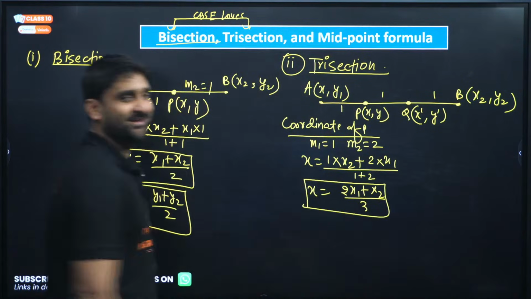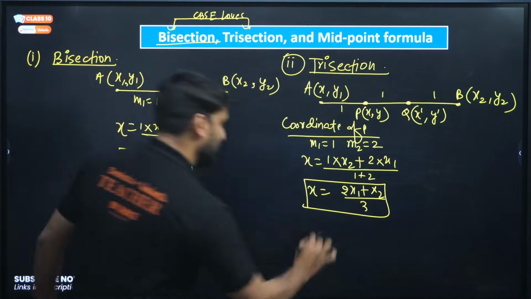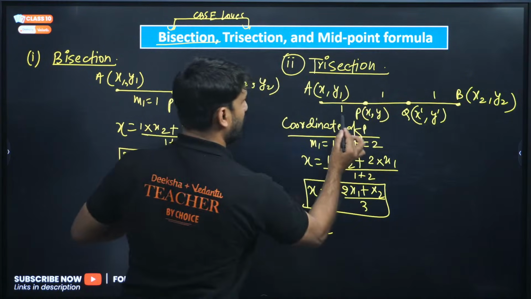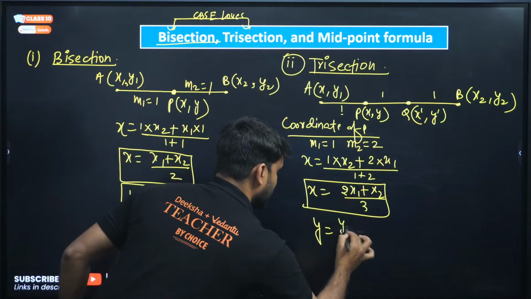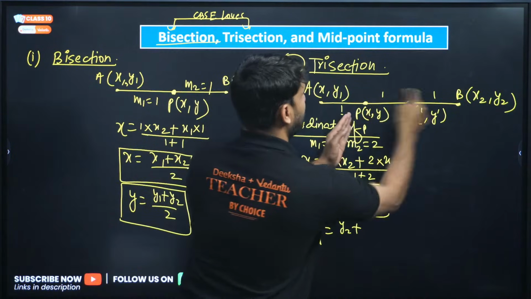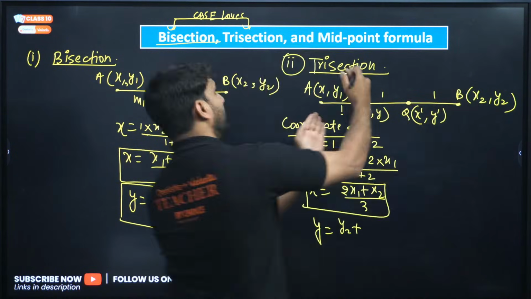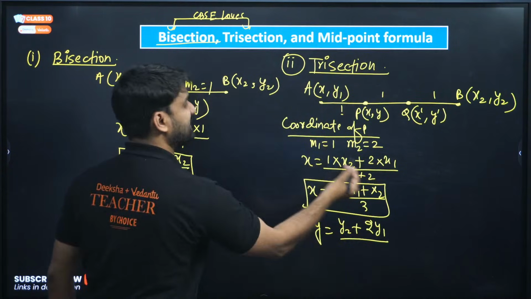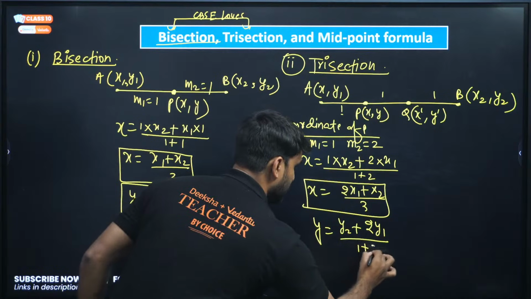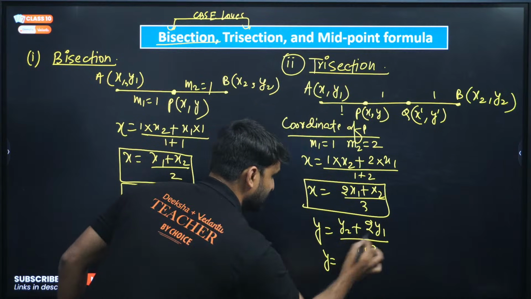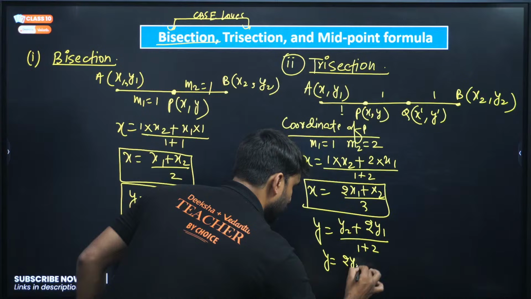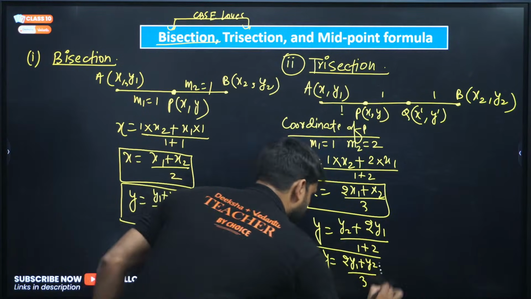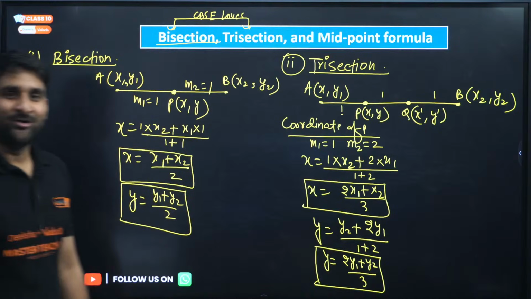Similarly, to find y, m1 into y2 means 1 into y2, plus 2 into y1, divided by m1 plus m2, which is 1 plus 2. So the formula is y equals 2y1 plus y2 divided by 3. This is the coordinate. I hope you are getting my point.